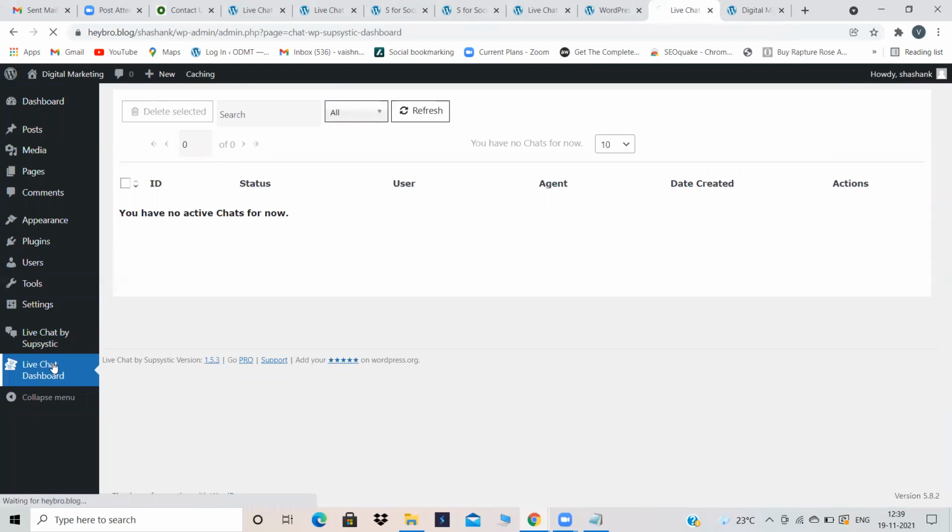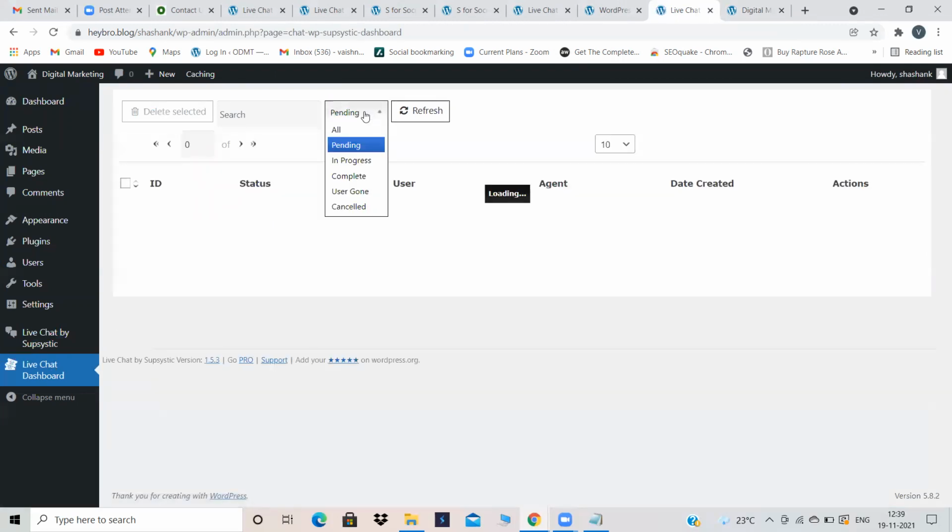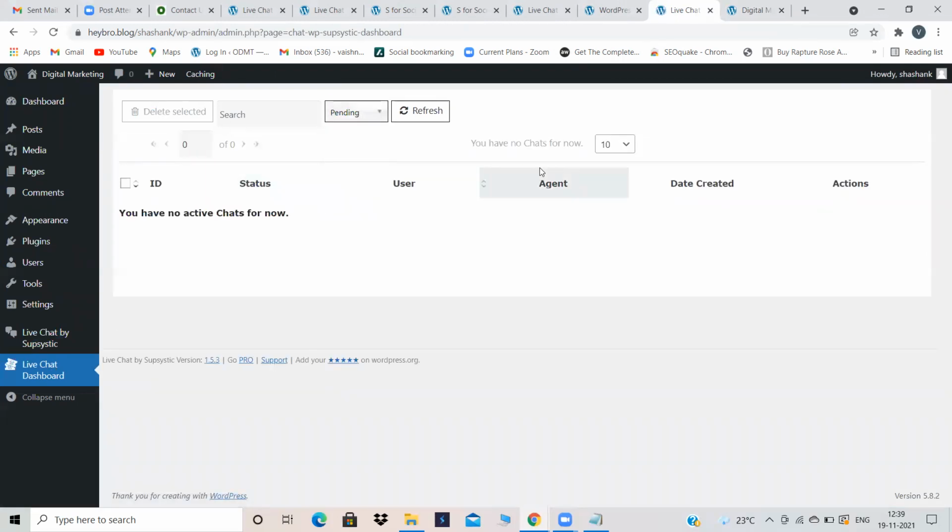What happened to all the websites? The user details should appear over here, and for some reason details are not appearing. Something is wrong with the websites.